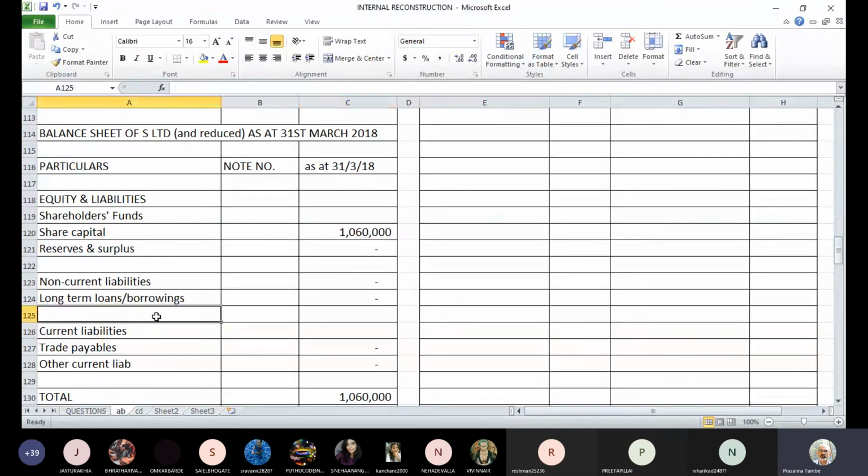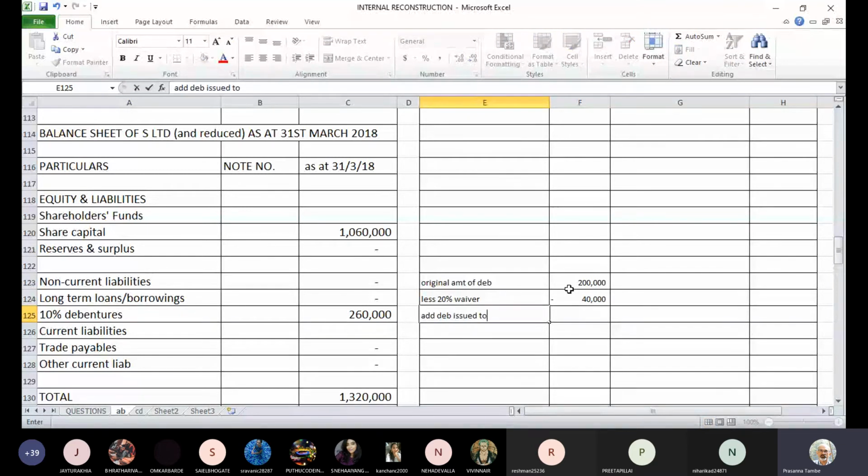So I can directly show here 10% debentures, 2,60,000. Let me show you how this 2,60,000 is derived. Amount of debenture is 2 lakhs, 20% waiver, so 40,000, and add debentures issued to sundry creditors, which were 1 lakh rupees.